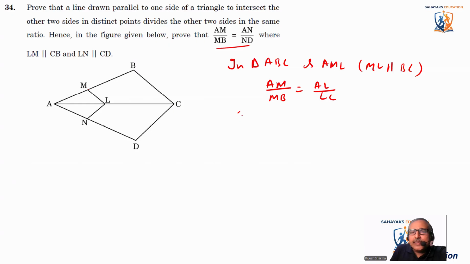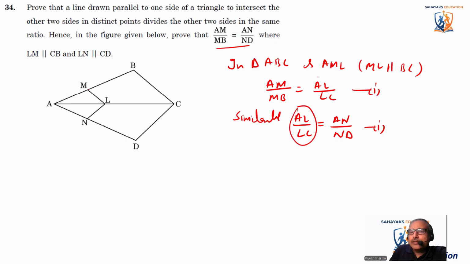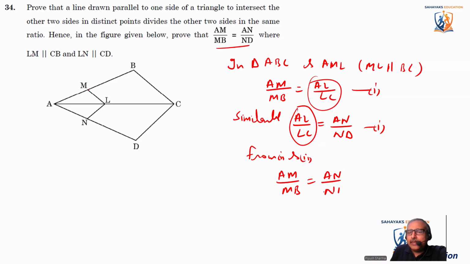Similarly, AL by LC should be equal to AN by ND. So this is 1 and this is 2, and this is common. So from 1 and 2, we can say that AM by MB is equal to AN by ND. Okay, this is what we had to prove.